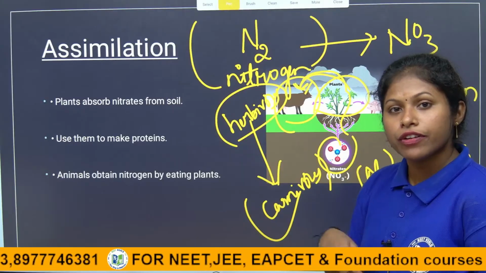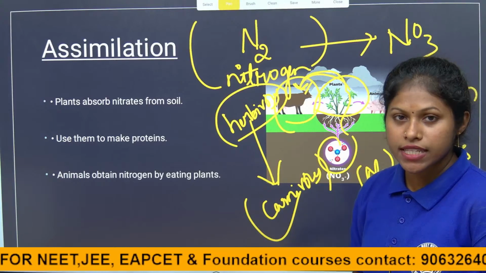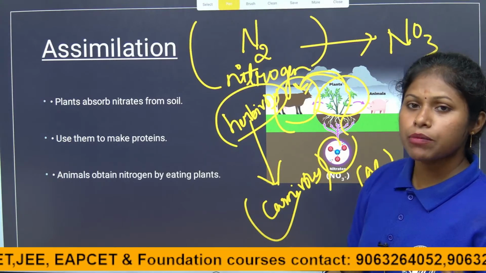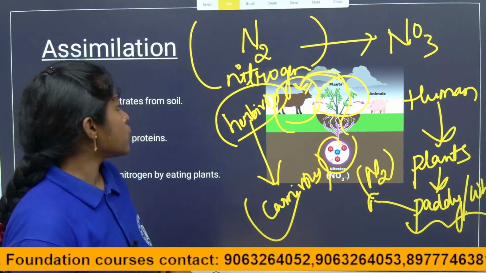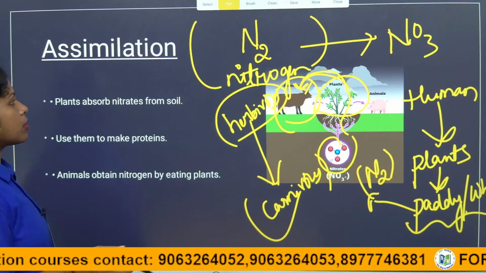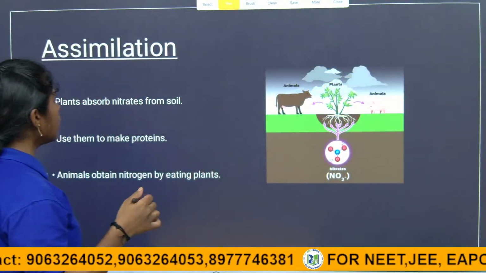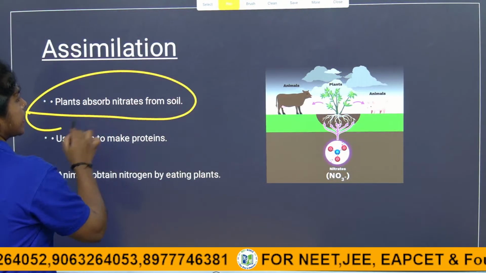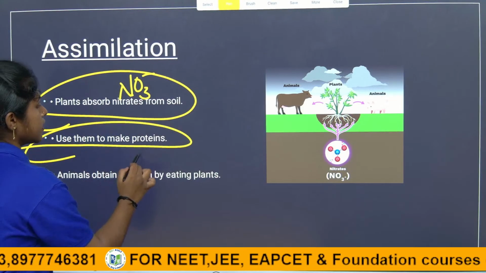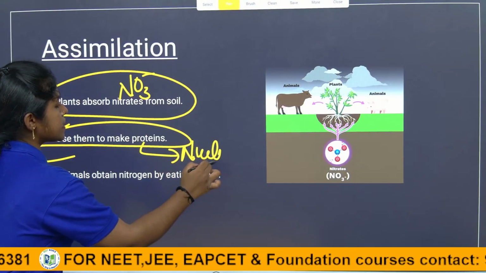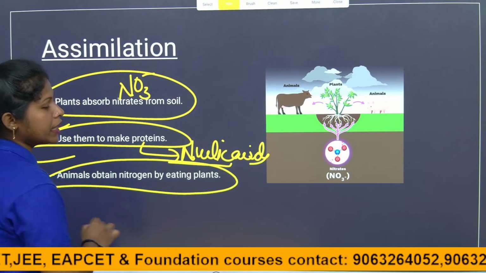The nitrogen is used for making DNA and RNA, nothing but nucleic acids, and it also helps in protein synthesis. It is with the help of amino acids that the DNA and RNA are made. This is how assimilation is happening in our body. So plants absorb nitrates from the soil and use them to make proteins, nucleic acids and amino acids. Animals obtain nitrogen by eating plants.